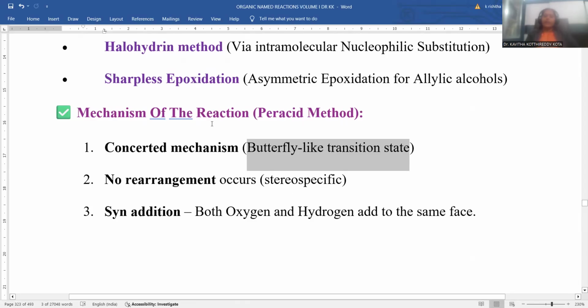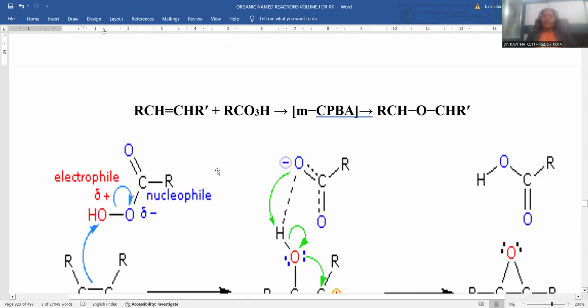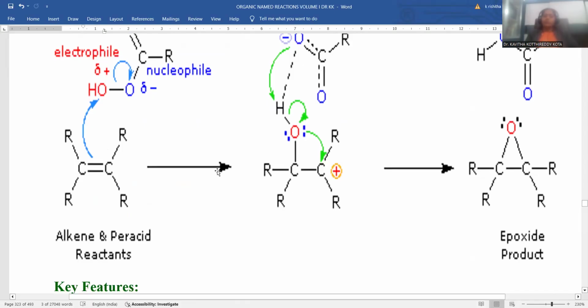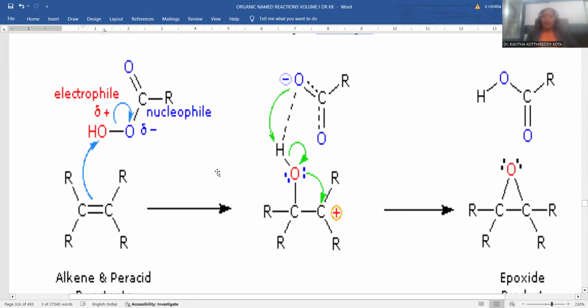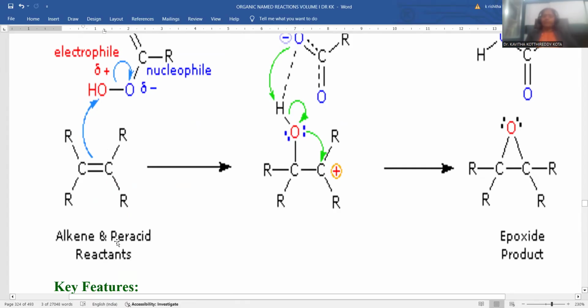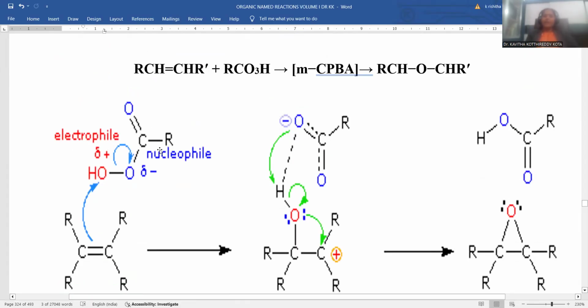Right, this is the mechanism explanation for this epoxidation process. To understand the mechanism well, I am taking an olefinic compound, a carbon-carbon double bond, and here is the peracid, RCO3H, which is the oxidizing agent.